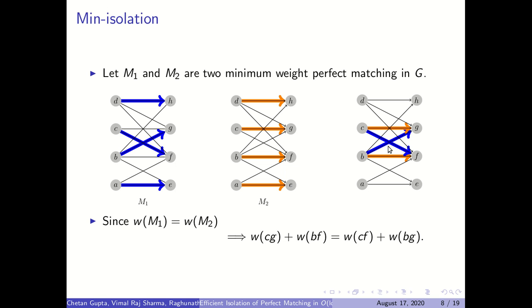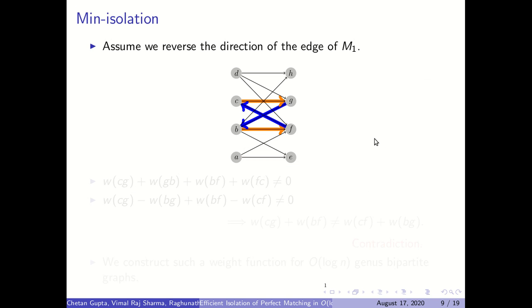If that were not the case, assume these blue edges have less weight than the orange edges, then we can take these blue edges here and two orange edges here, and obtain a smaller weight perfect matching than M1 and M2. Therefore we can conclude that the weight of these two orange edges is the same as the weight of these two blue edges. Now consider another graph in which we reverse the direction of these two blue edges.